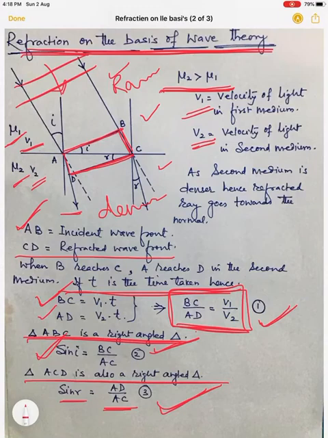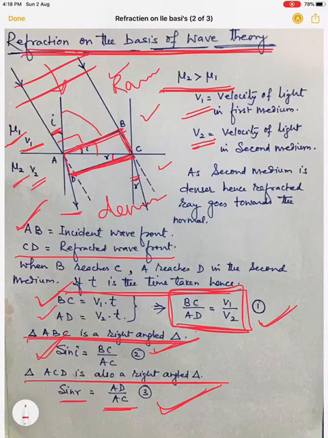So by using these two triangles, we can write the values of sin I and sin R. This is very simple: if this angle is I, this will be I, and if this angle is R, this will be R. This is the direction, this is the wavefront, so the angle is 90 degrees. The remaining is 90 minus I, and again this is perpendicular, so this angle is I. Similarly, the refracted ray and wavefront make a 90 degree angle.